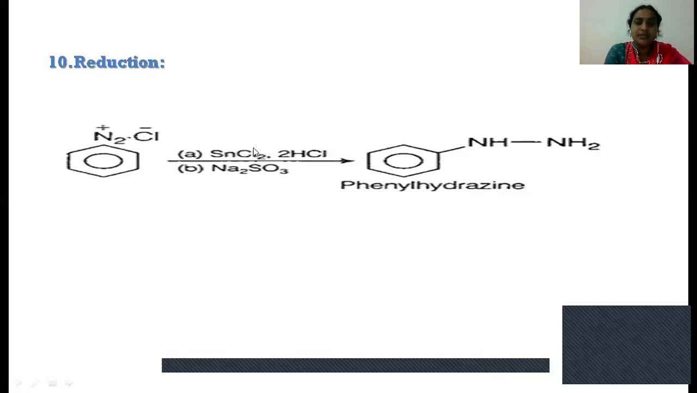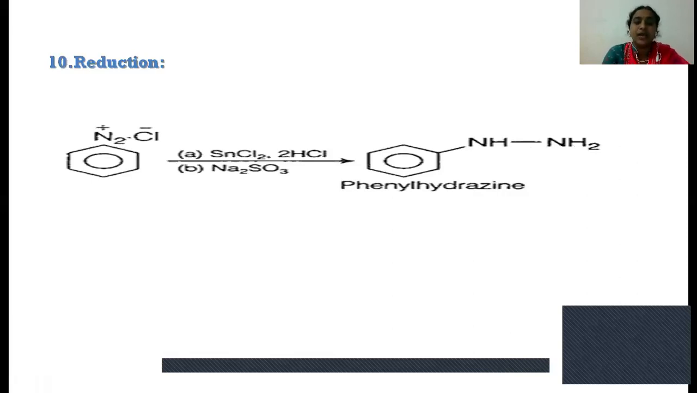So in the presence of the reducing agent, this diazonium group is converted into the hydrazine group. Wherever N triple bond N is present, it is converted into NH-NH2 by addition of hydrogen. This compound is called phenyl hydrazine. So these are a few very important chemical reactions of benzene diazonium chloride.